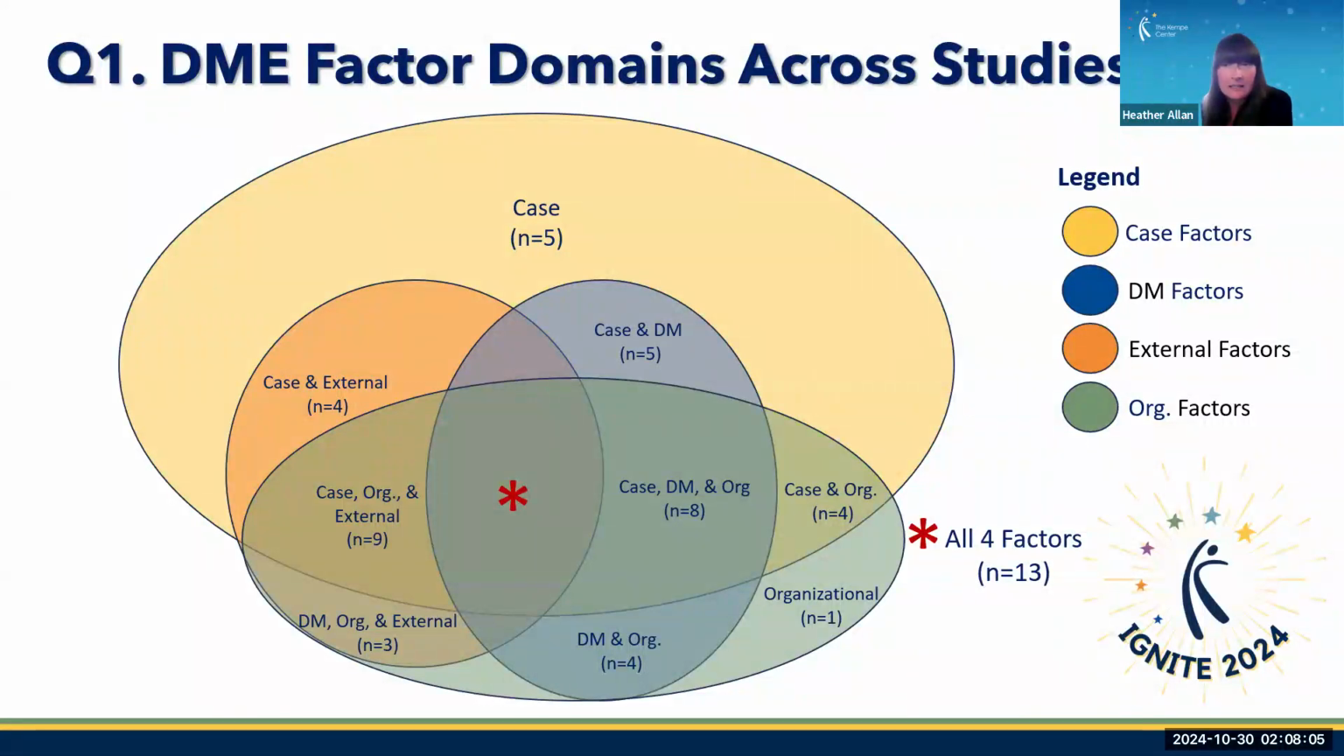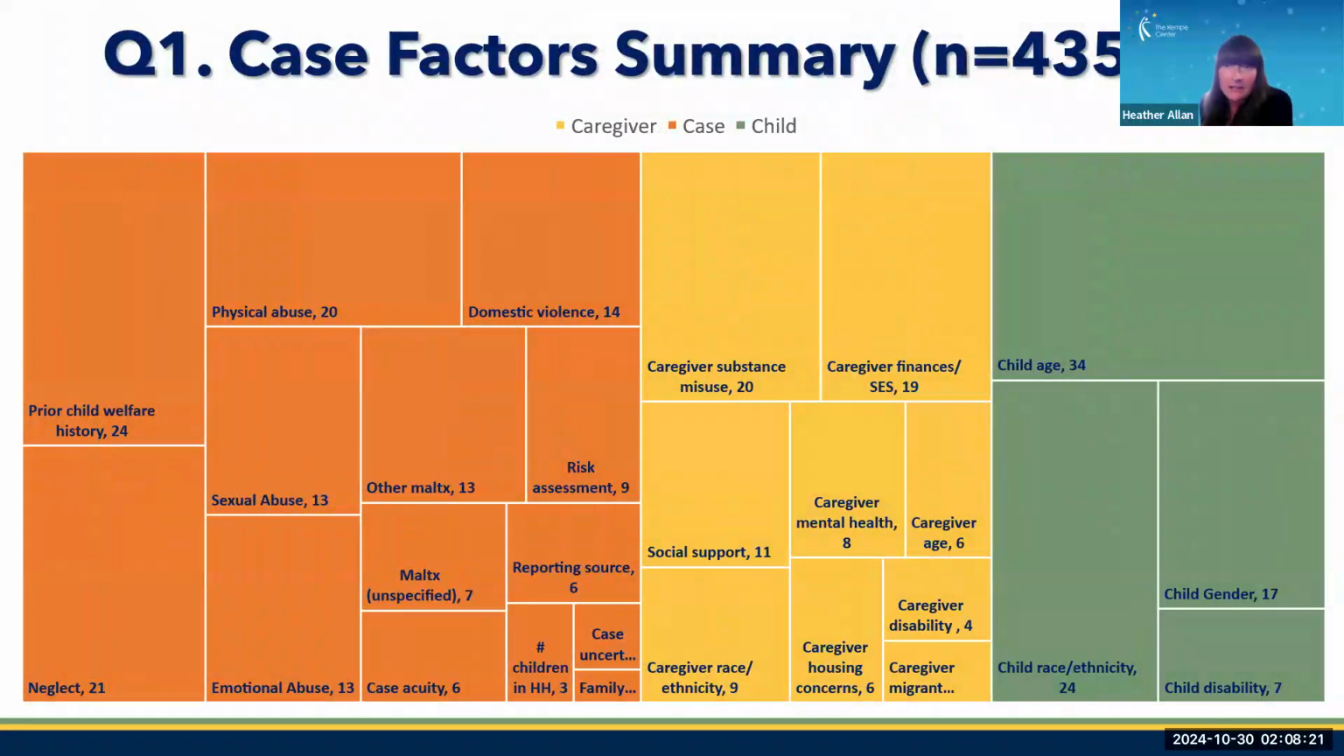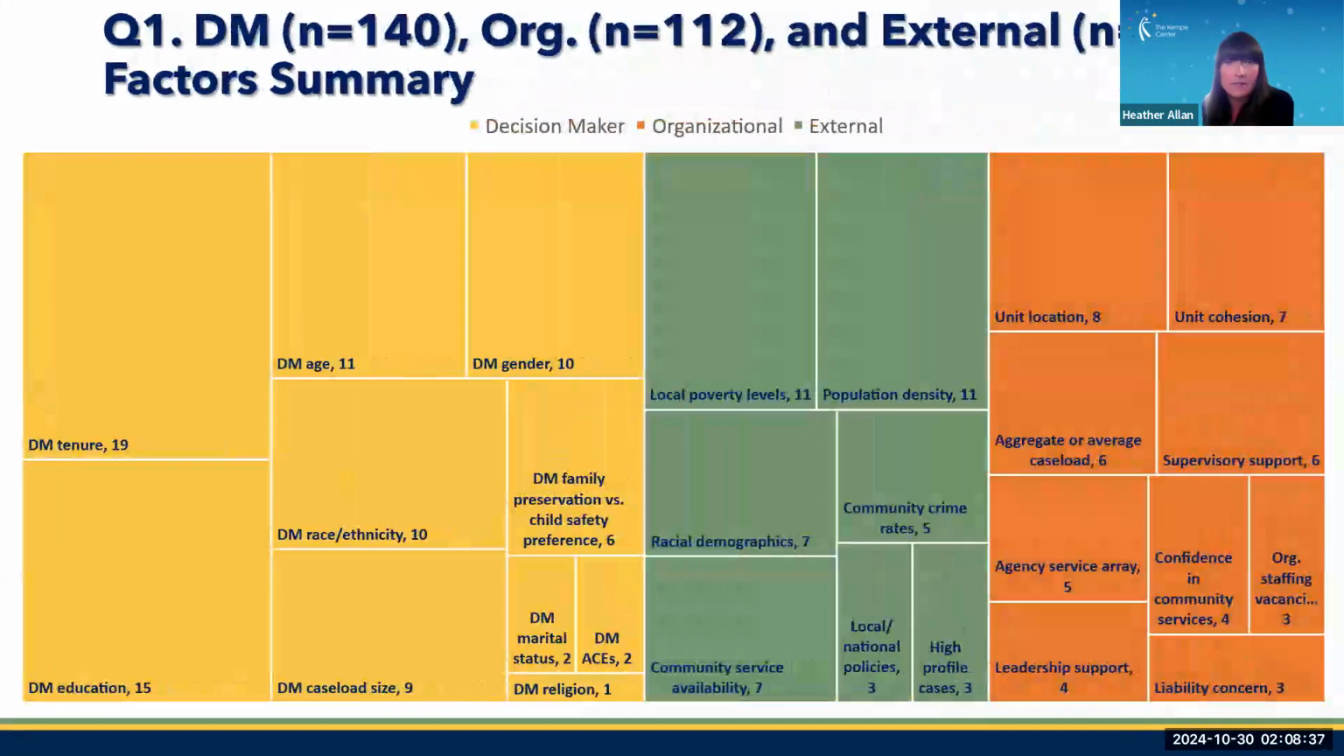Looking more closely at the constellation of factor domains explored, we see 10 iterations of domain combinations, with a plurality of studies examining all of them. Here we begin to see the complexity inherent in understanding decision-making, and we haven't even explored the factors themselves. Turning to those factors, we illuminate the complexity of variables explored across studies. Looking first at case factors, there were a total of 435 independent variables, of which 28 were unique, explored across studies. As shown here, the majority of these factors were case or family-level variables.